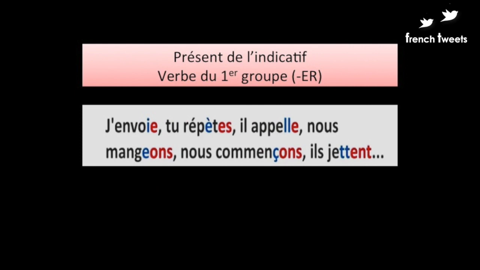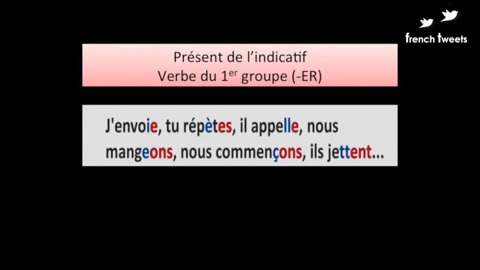Now let's check these er ending verbs. The verbs shown are conjugated a bit differently. For example, envoyer. Here, y becomes i. Répéter, there is a change with the accent. Appeler, there are two L's, but the infinitive has a single L. Manger, there is an E which appears.